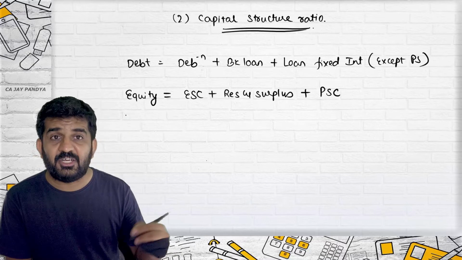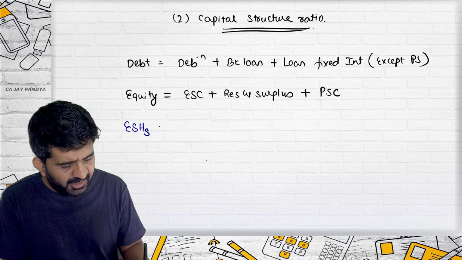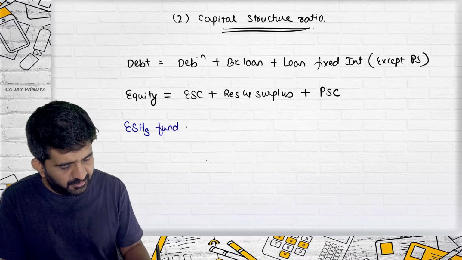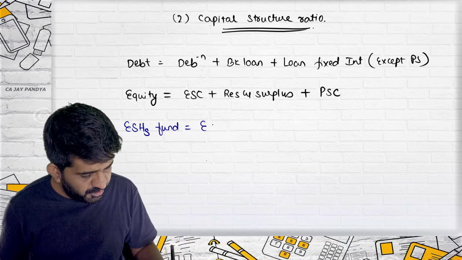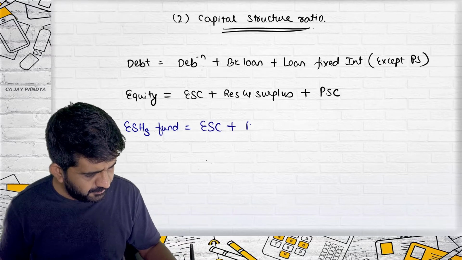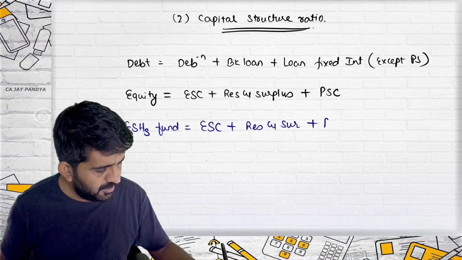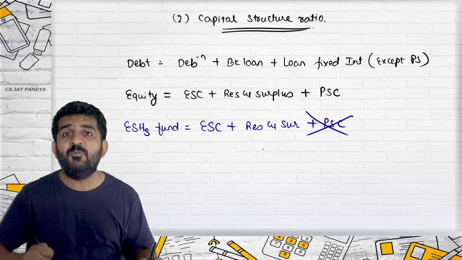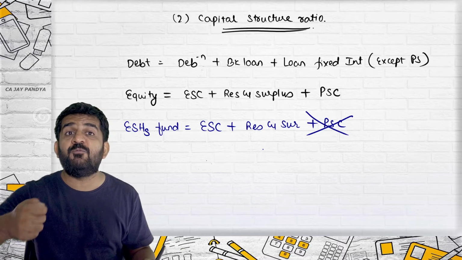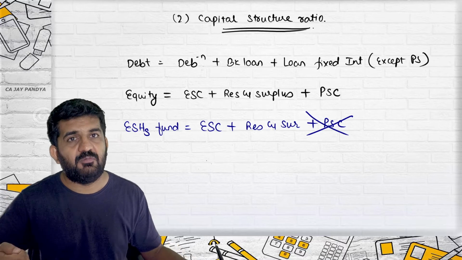Try to understand another definition and then we will compare. Equity shareholders' fund. What is equity shareholders' fund? Equity share capital plus reserves and surplus plus preference share capital? No. Now we are talking about only the funds of equity shareholders, so preference share capital will not be included.